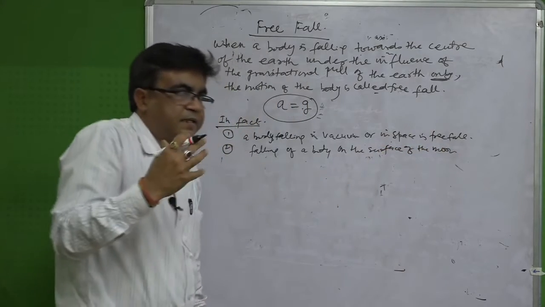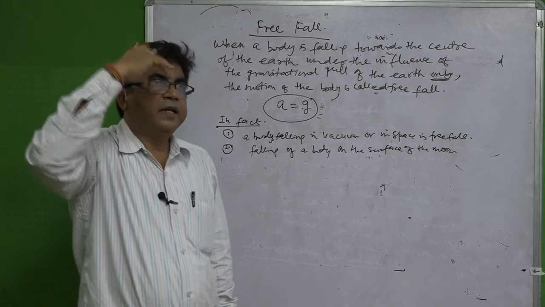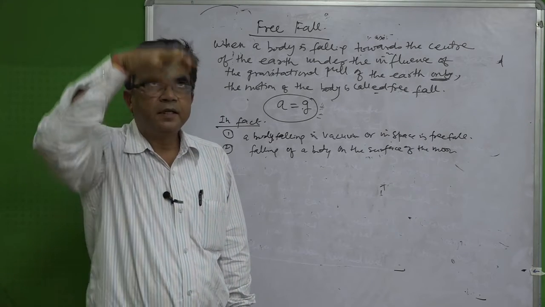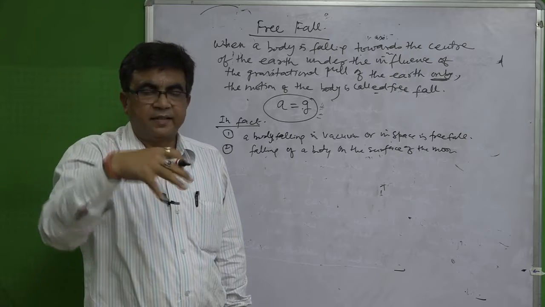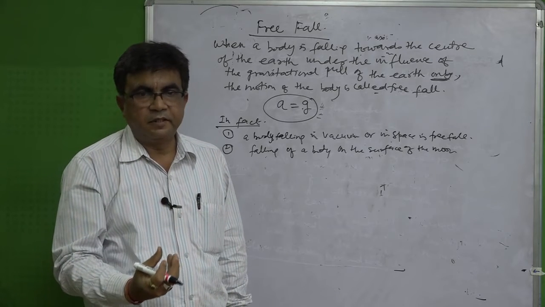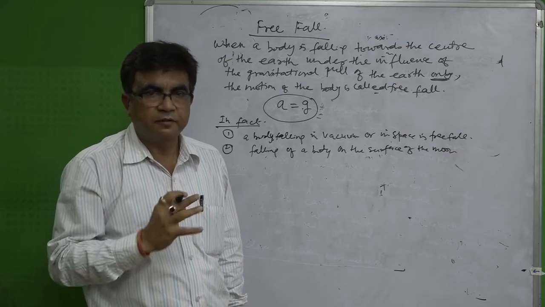Why is the falling of an object on the moon a free fall? Because there is no air resistance. That is also falling under the gravity of the moon only, so that is also a free fall.